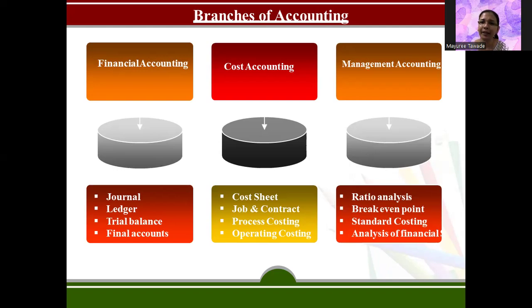And what do we understand by management accounting? It is the higher or advanced level of financial accounting, which includes ratio analysis, break-even point, standard costing, and analysis of the financial statements. So this is how we can bifurcate the branches of accounting. One by one, we are going to see all of them. Financial accounting, journalizing, ledger, trial balance, how we have to prepare a trial balance, and financial statements we are going to see in the upcoming videos.